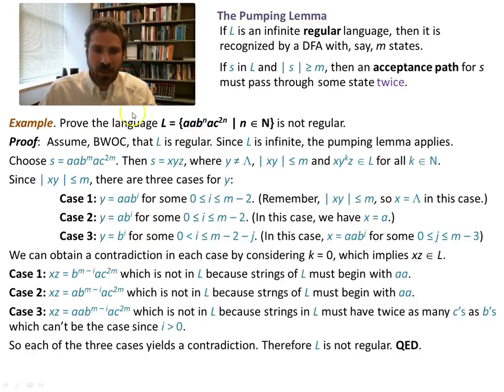The big takeaway, again, is not being able to do a proof super fast or super well. It's understanding that not all languages are regular, and what is the limitation? What is it about the DFA that limits it? Because we're going to break that limitation. We're going to remove that limitation and come up with more powerful state machines. Those won't be super powerful, right? There are still going to be limitations there as well. So for every model of computation that exists, we're going to want to be able to say, hey, what are the limits to this? What kind of languages are not recognized by this? And by studying the limitations of regular languages and DFAs, we get closer to that goal.